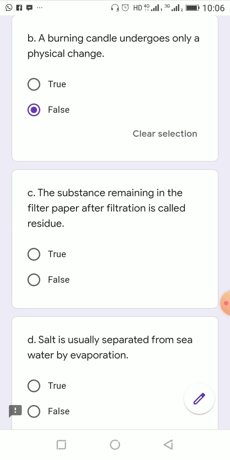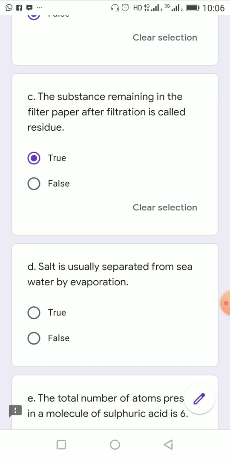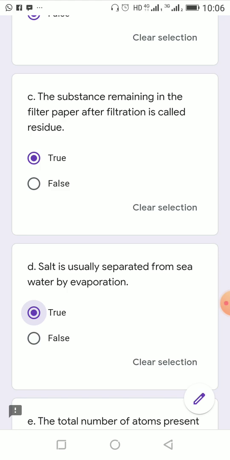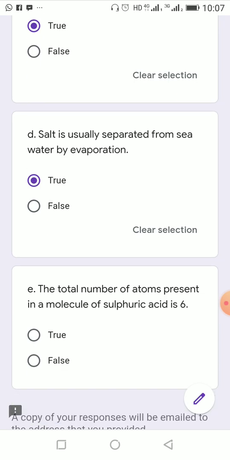The substance remaining in the filter paper after filtration is called residue. This is also true. Acha, burning candle, yes, that we have done, false. Next, salt is usually separated from seawater by evaporation. This is also correct, true. Next, the total number of atoms present in a molecule of sulfuric acid is 6.